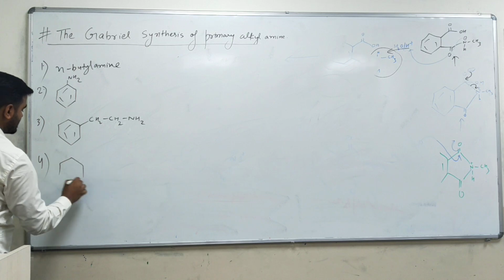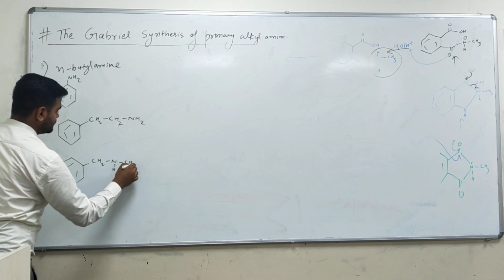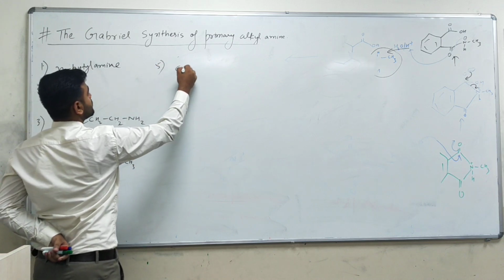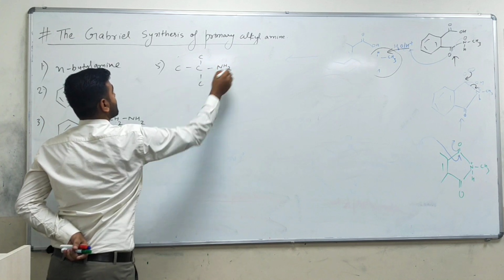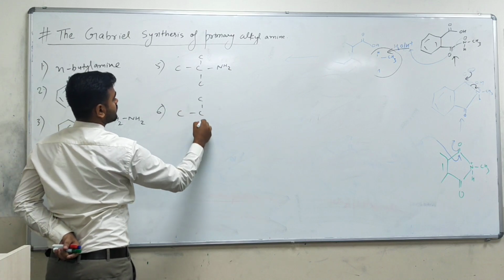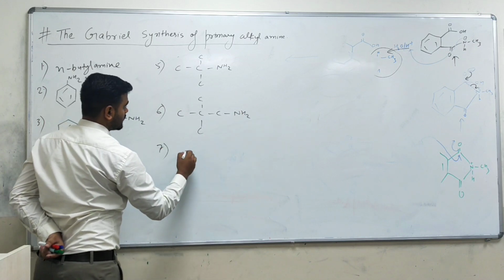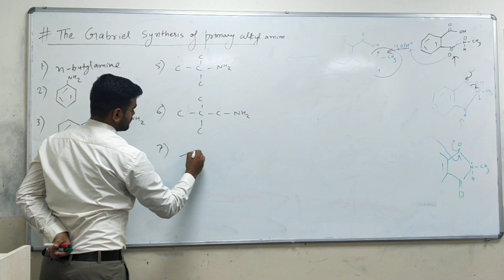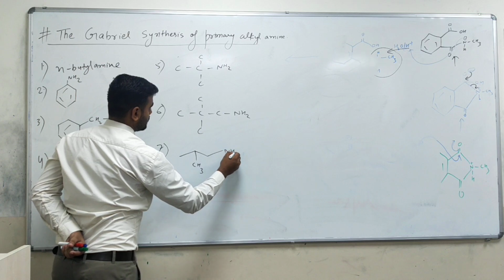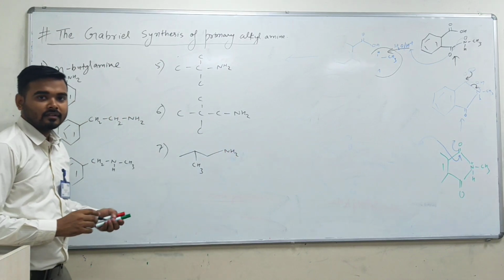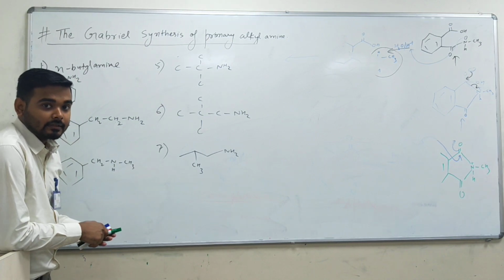The fourth is CH2 NH CH3. The fifth one is this one. The sixth one is this one. The seventh one is, let's say, this one. My question is that I have written seven IUPAC names here and all are amines. So which amine can be prepared by Gabriel synthesis?